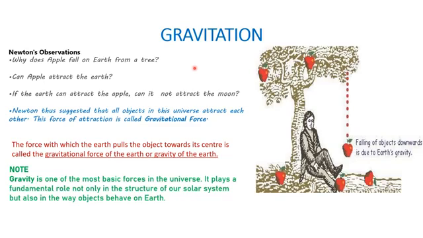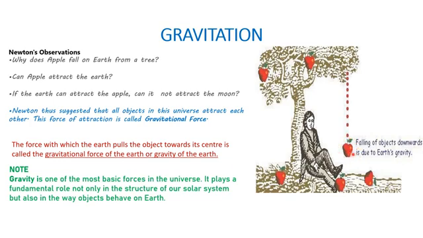So he was observing the things around him, and you know that in the previous chapter we have learned about the motions and then we have learned about the causes of motion. Newton has given all the three laws of force. It struck his mind that if the apple is falling down, it won't fall down by its own. There must be something which is acting on the apple, that is nothing but the force of attraction.